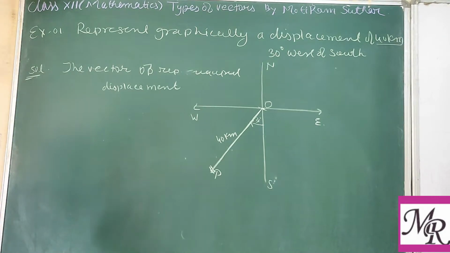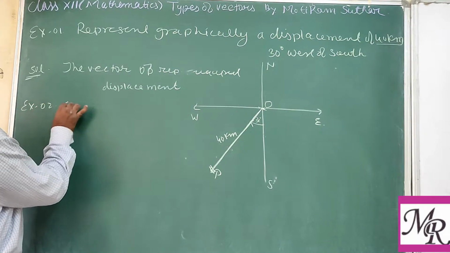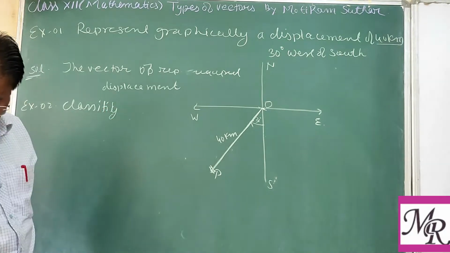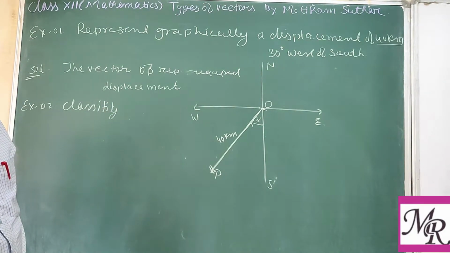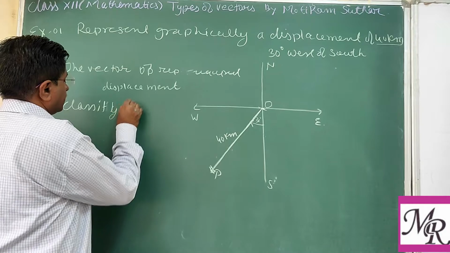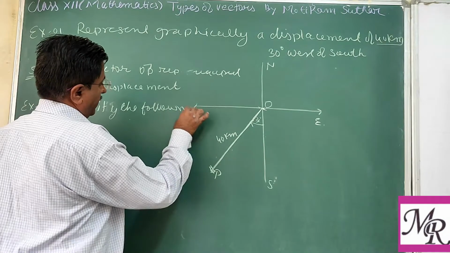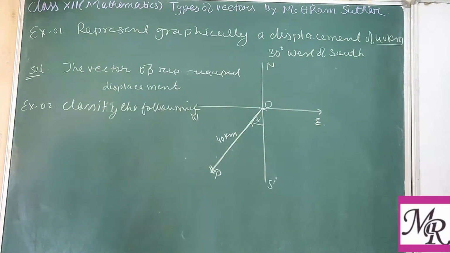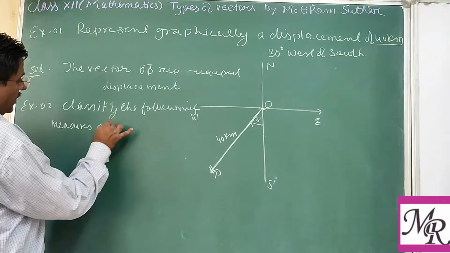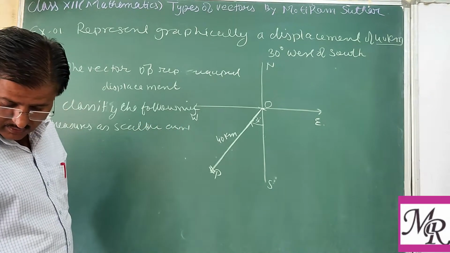Now the second example: classify the following measures as scalars and vectors.